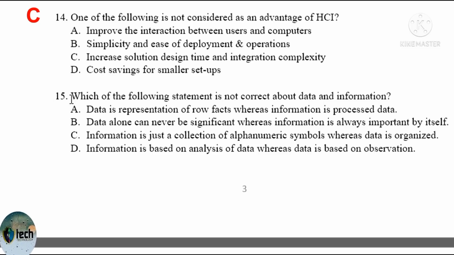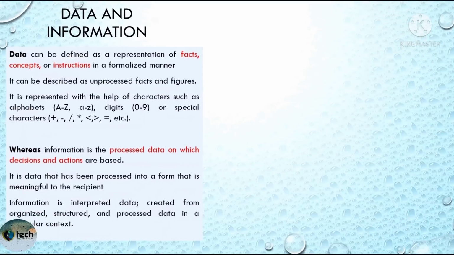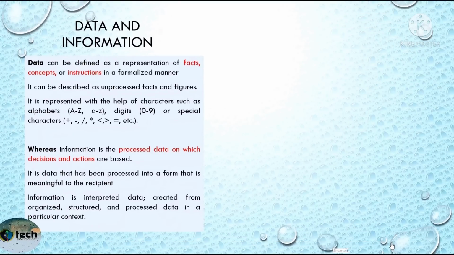Question number 50. Which of the following statements is not correct about data and information? Data can be defined as a representation of fact, concept, or instruction, or simply a collection of figures and raw facts. It can be described as unprocessed facts and figures, whereas information is processed data.